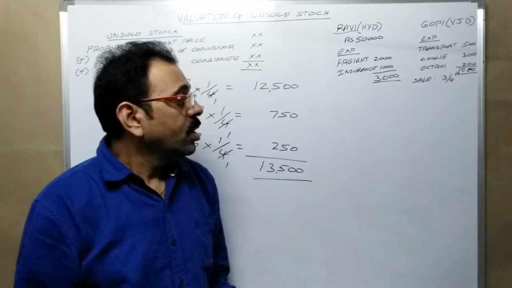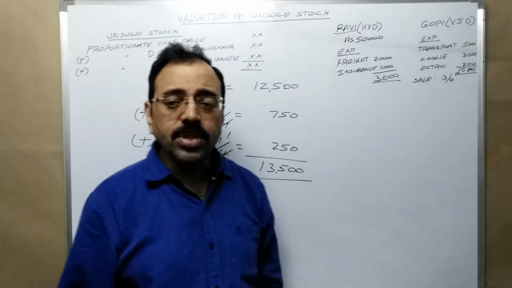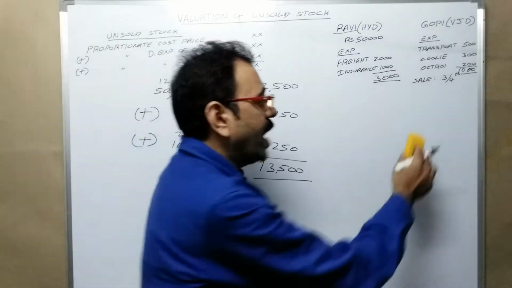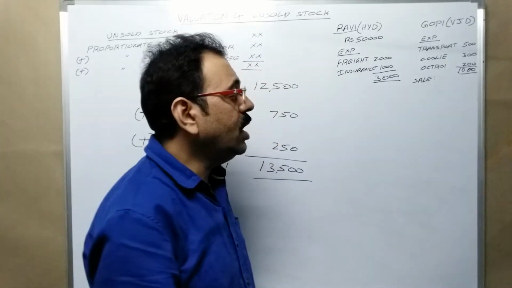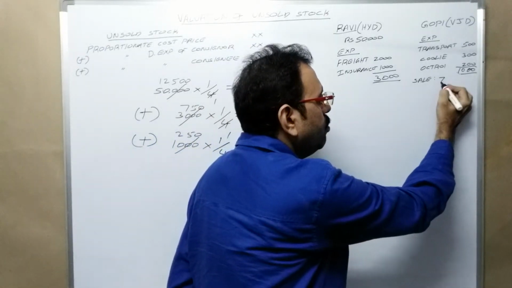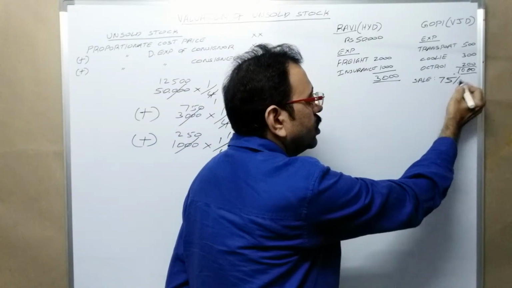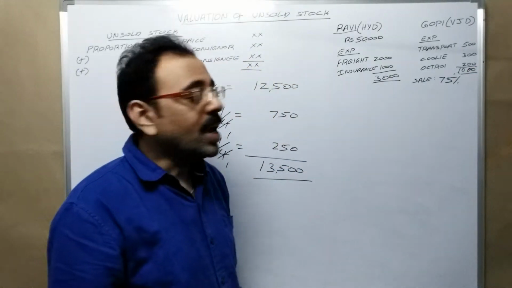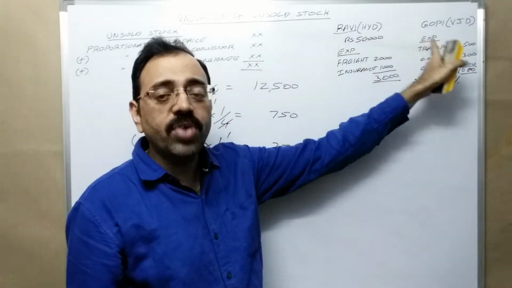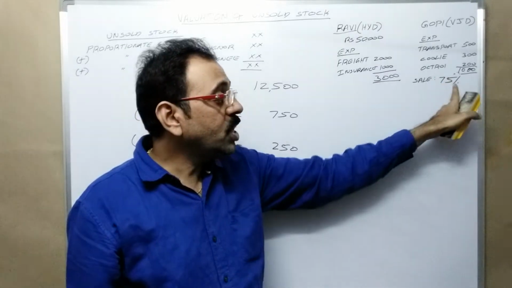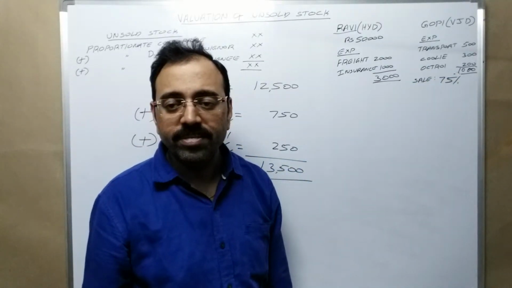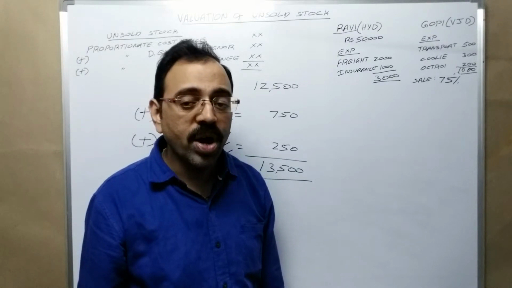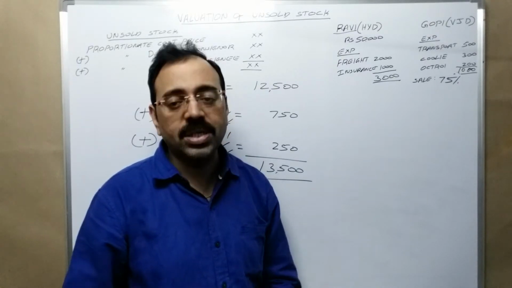Now, sometimes instead of giving fraction, he may give the sale quantity in percentage form. For example, consignor sent 50,000 worth goods and the consignee sold 75% of these goods. Then unsold stock quantity is 25%.